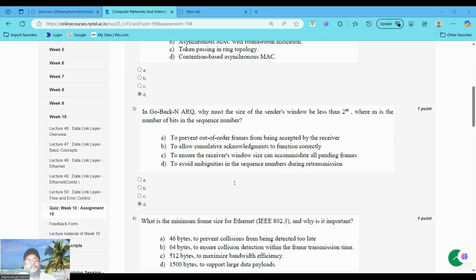Why is A incorrect? Because Go-Back-N does not accept out of order frames. It discards them. Then the second one, B, is also incorrect, as cumulative ACK works regardless of window size as long as ambiguity is avoided. The last option, C, is also incorrect because the receiver window size in Go-Back-N is 1, not equal to the sender's window. The last one is the correct answer, to avoid the ambiguity in the sequence number during the retransmission.